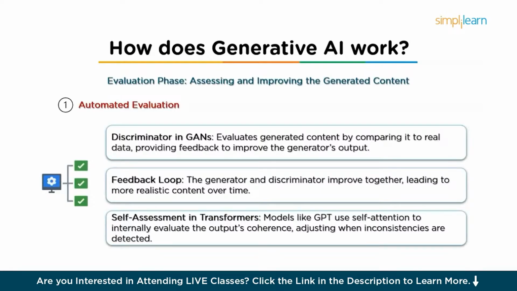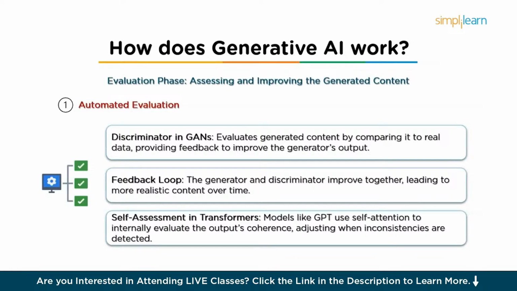In many generative AI systems, evaluation is built directly into the model, and this is particularly common in systems like GANs, where the discriminator serves as an evaluator. Here's how it works. First is the discriminator in GAN. After the generator produces content, for example an image, the discriminator evaluates whether the generated content is real or fake. It does this by comparing the generated content to the real examples from the training dataset that we had provided during the training phase.